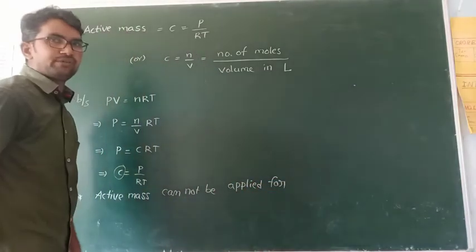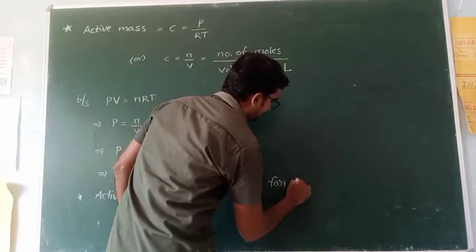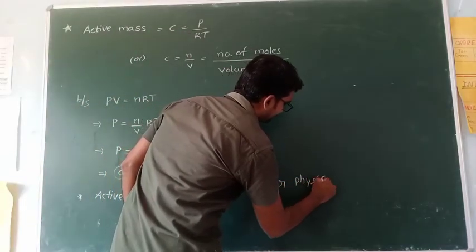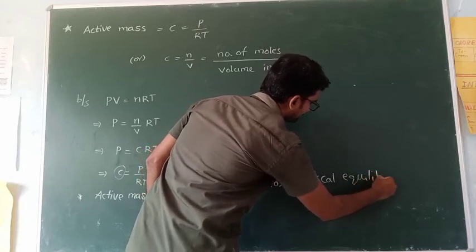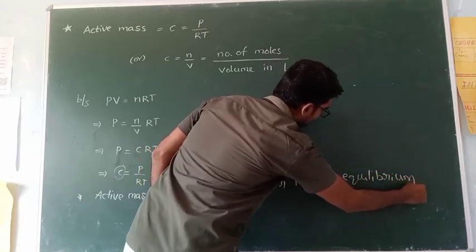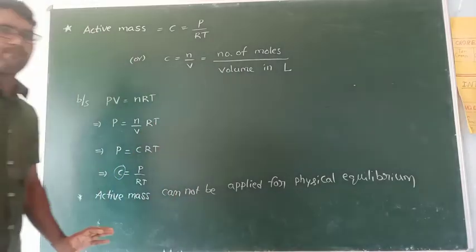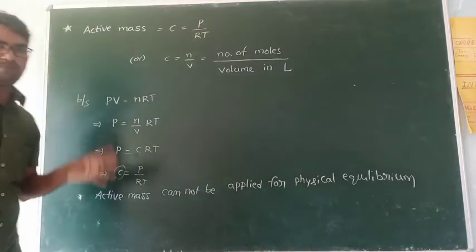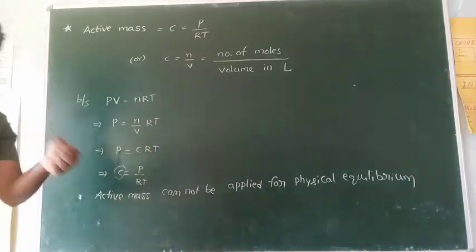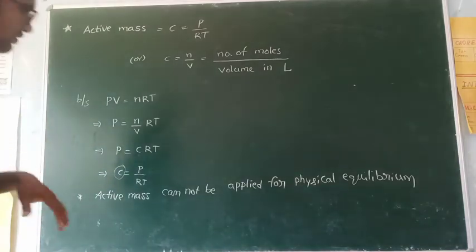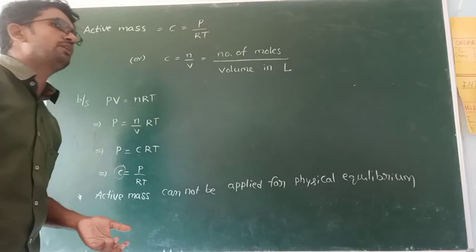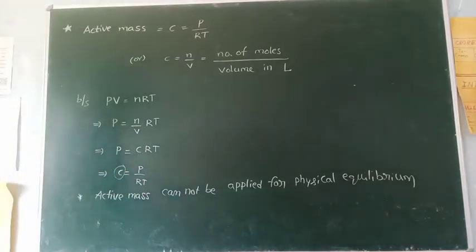Only for chemical equilibrium is this active mass concept applicable, because we want the concentration terms. We can express concentration terms in chemical reactions only. For physical equilibrium, we are using just phases only.